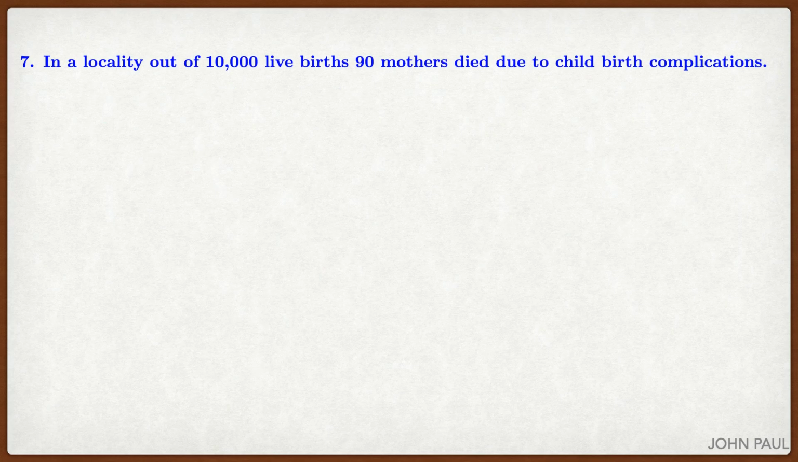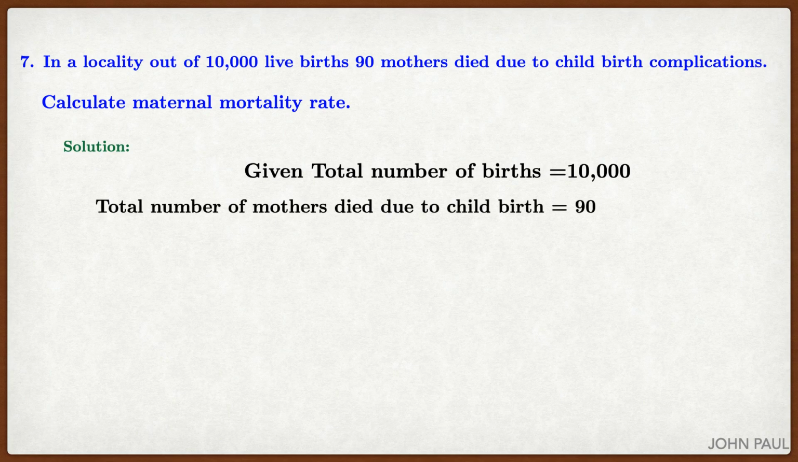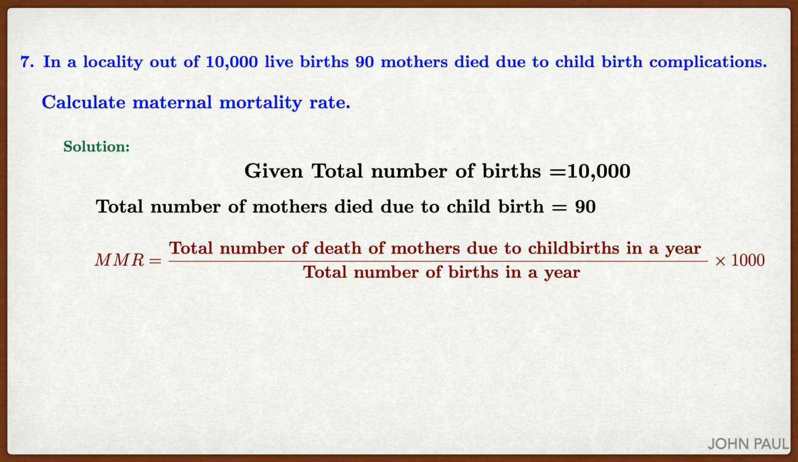Seventh problem. In a locality out of 10,000 live births, 90 mothers died due to childbirth. Calculate maternal mortality rate. Solution. Given total number of births is 10,000 and the mother deaths equal to 90, we have to find MMR, that is deaths of mothers by number of births. By substituting, we get 90 by 10,000 into 1000, that is equal to 9.